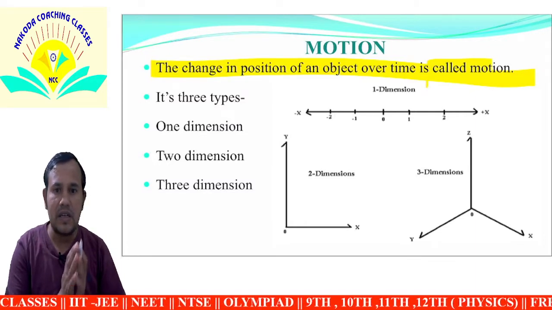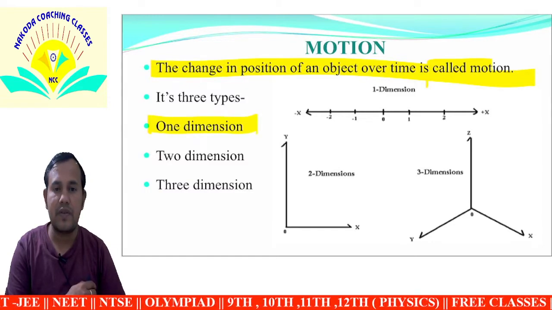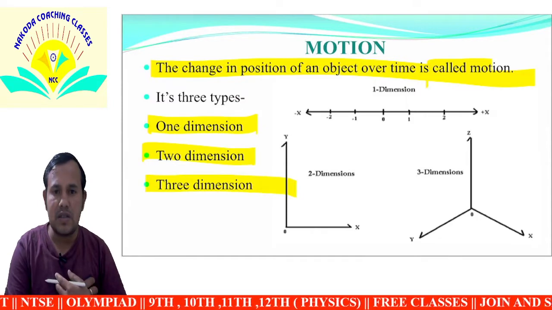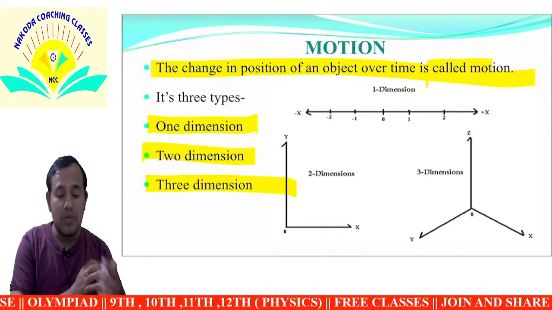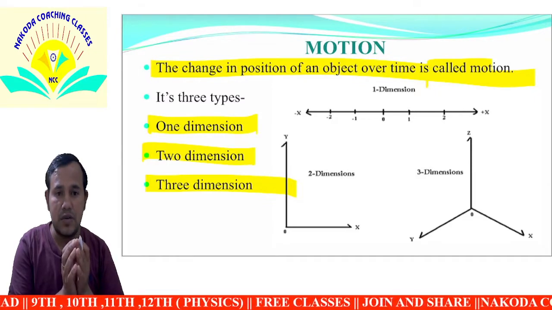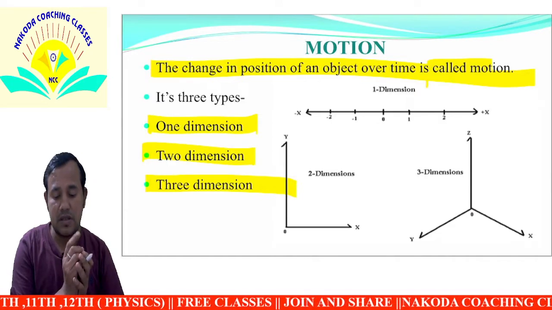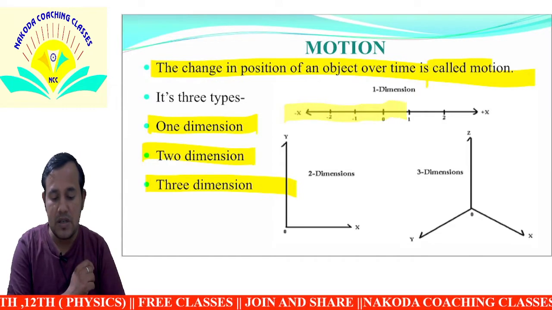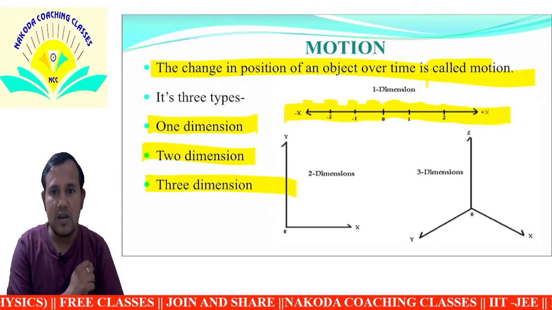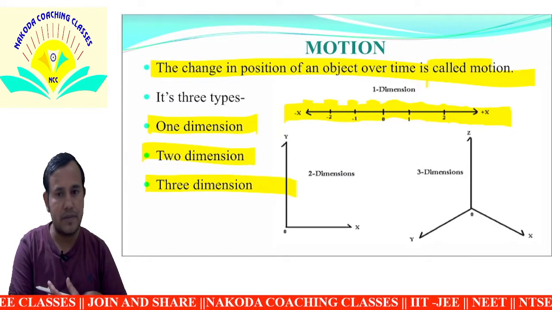What are the types of motion? There are three types: 1D, 2D, and 3D. That means 1D is one dimension, 2D is two dimensions, and 3D is three dimensions. 1D means an object changes its position in only one dimension, one direction. It has an initial point and a final point, so this is called one dimensional motion.